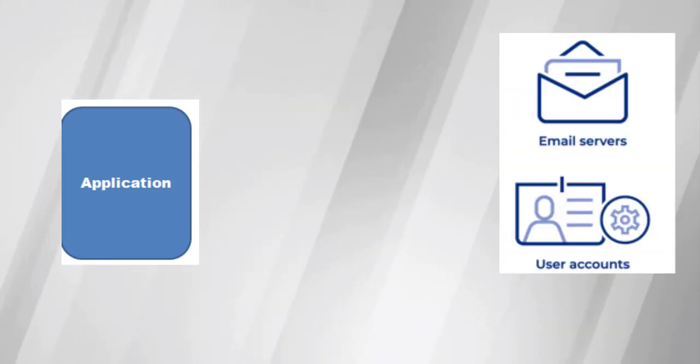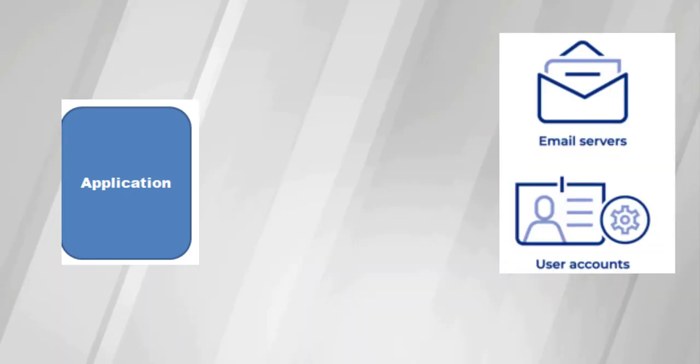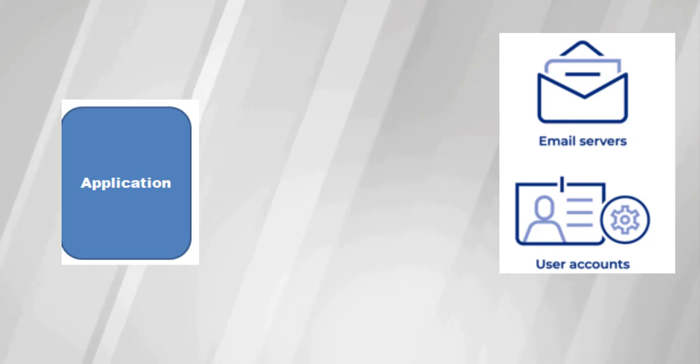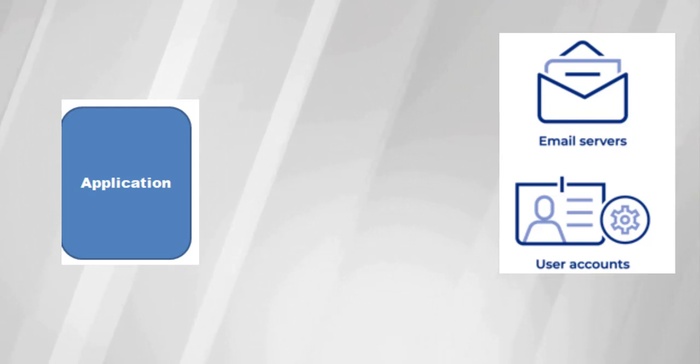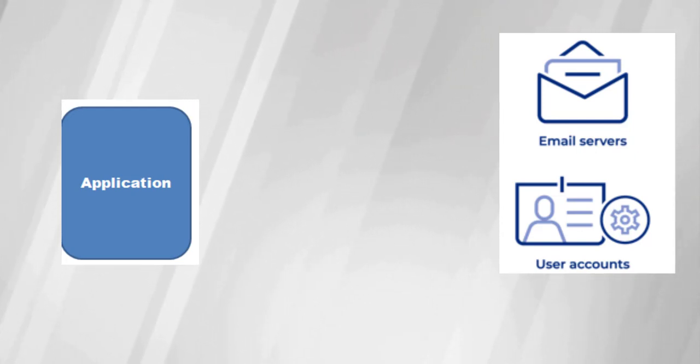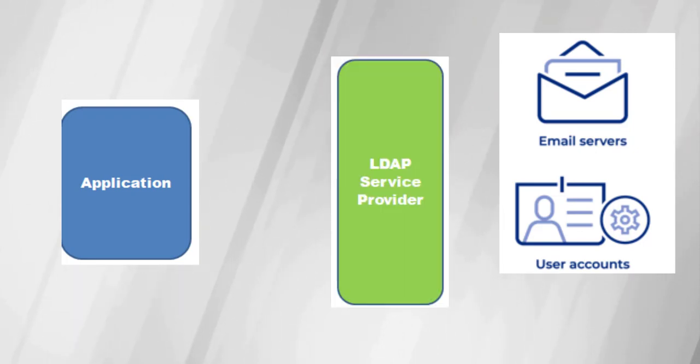So how can the lookup mechanism cause this vulnerability? Let us understand two terms before that. Assume this is your application, it is running. This application needs some data frequently, maybe email services or user accounts or license management details, and so on. Here comes the concept of LDAP.